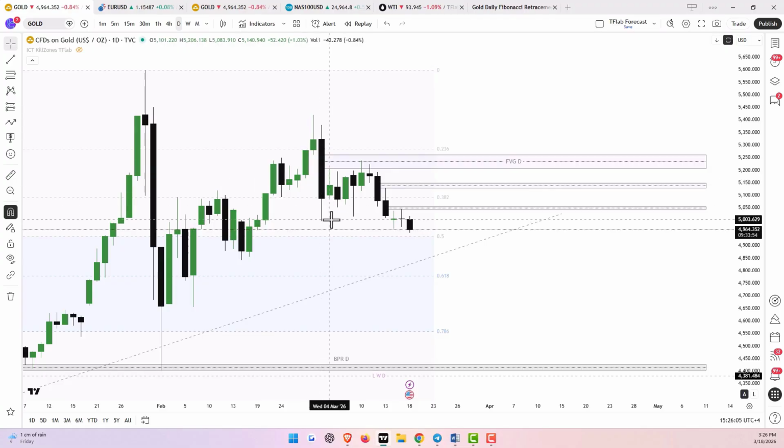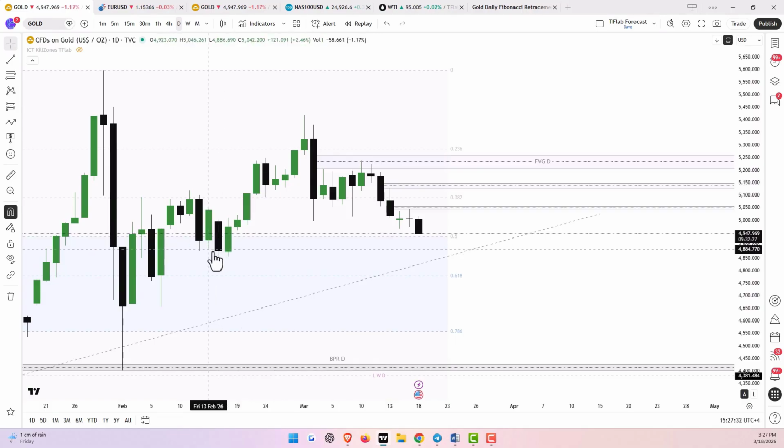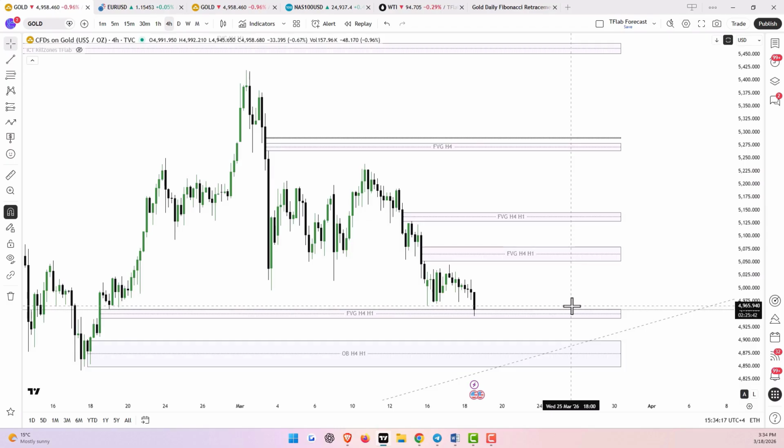The drop that occurred met with good support in the $5,000 range. And in the last 2 days, we've seen that the price hasn't been able to close below this support level. If the daily candle can close below the $5,000 range and this support is lost, we'll have the next key support at one of the previous lows, around $4,875.